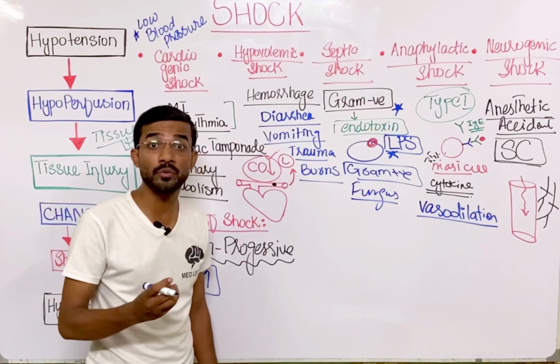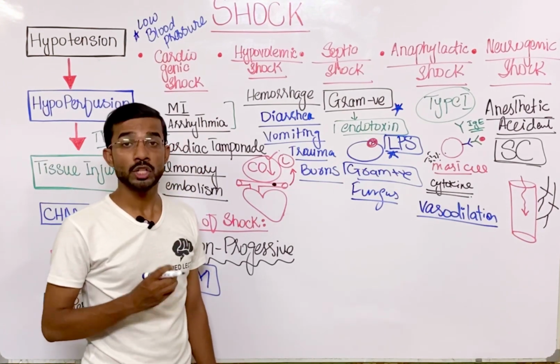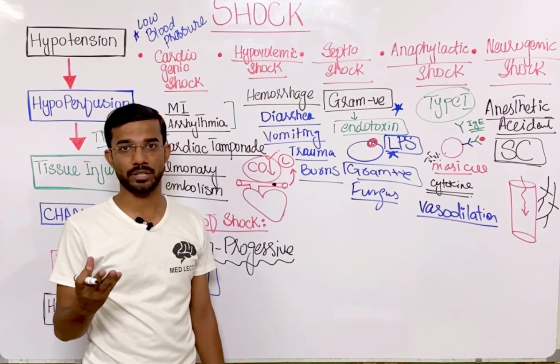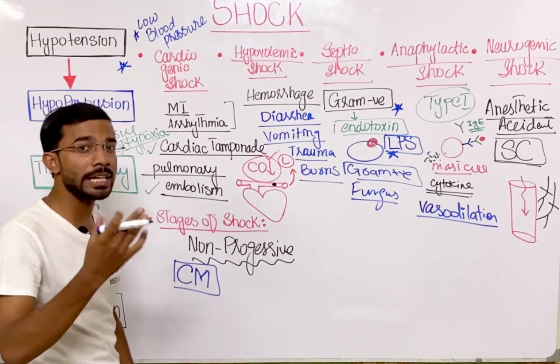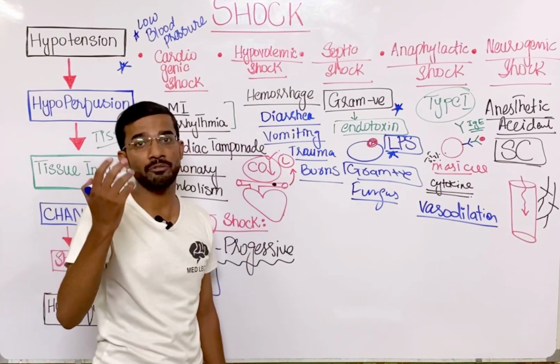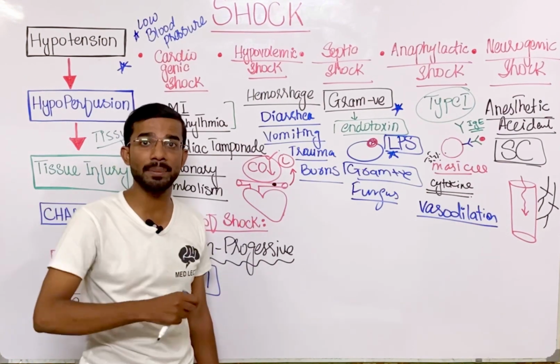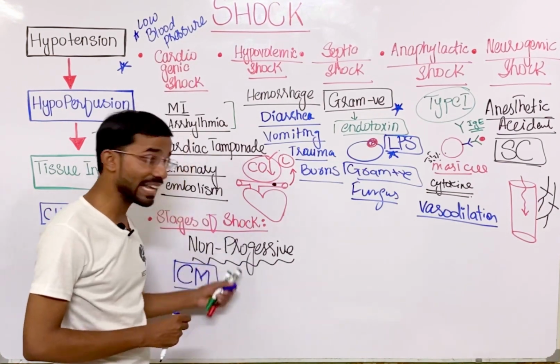Because in shock you will see hypotension, so we have to increase the blood pressure. That is the most important reason. So how can we increase the blood pressure? There are several mechanisms that actually happen in our body to maintain the blood pressure.